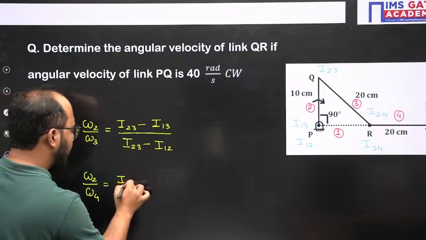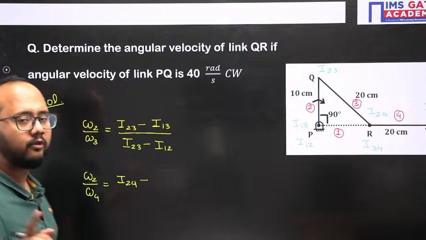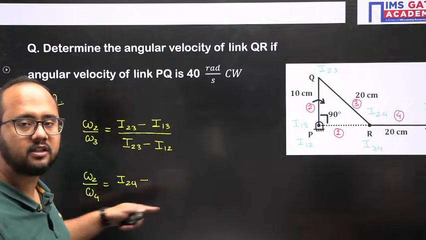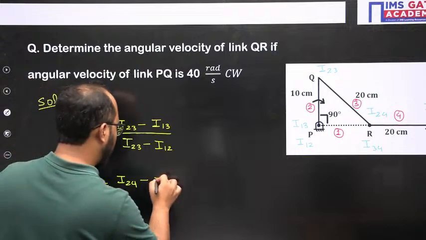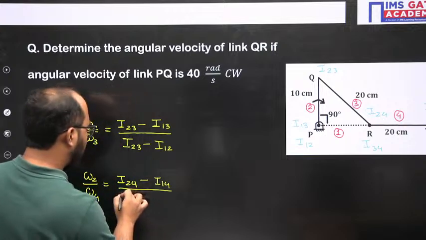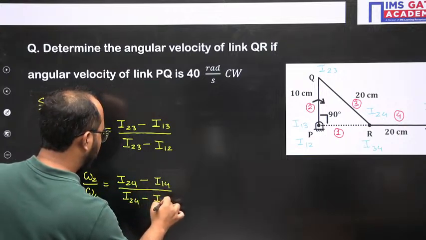Let's suppose I want to write omega 2 by omega 4. Common eye center is I24. Distance of the common eye center from that eye center of that link which is present in the denominator with respect to fixed. So I14, divided by again I24 minus I12.